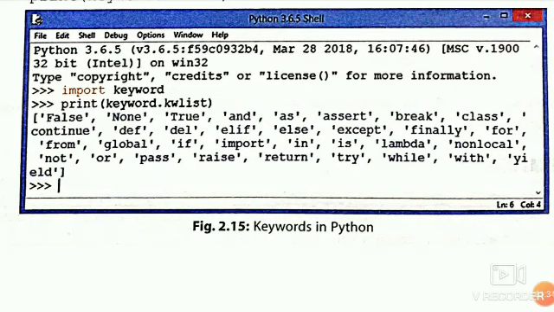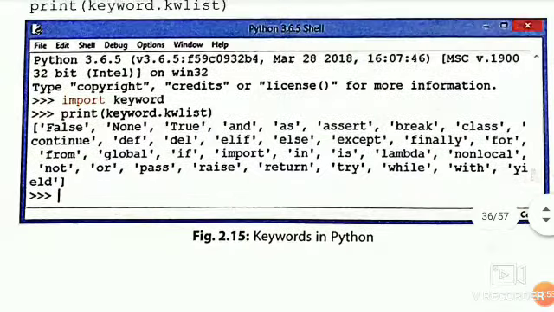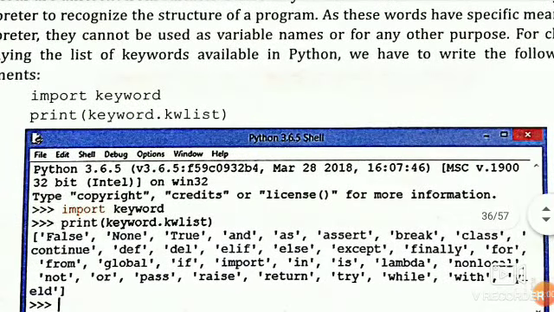It is limited: False, None, True, and, as, assert, break, class, continue, def, del, elif, else, except, finally, for, from, global, if, import, in, is, lambda, nonlocal, not, or, pass, raise, return, try, while, with, and yield. These are the keywords reserved for the Python interpreter to understand the structure of a program.